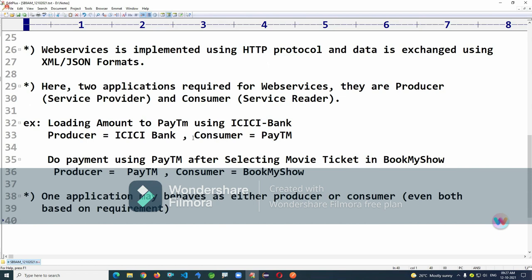Sometimes one application behaves like a consumer. Sometimes one application behaves like a producer. Sometimes both, based on the requirement.